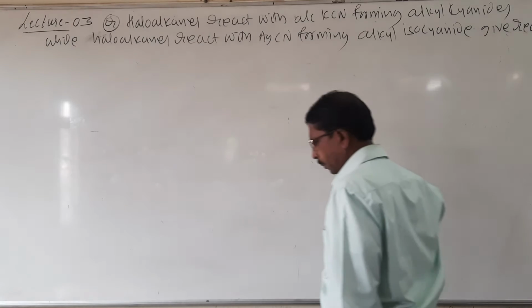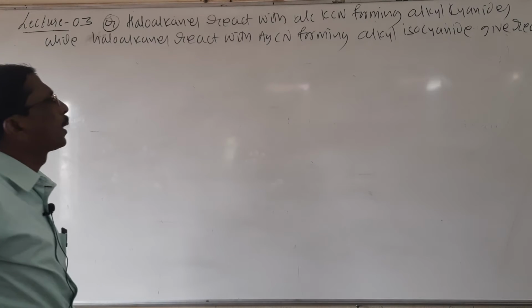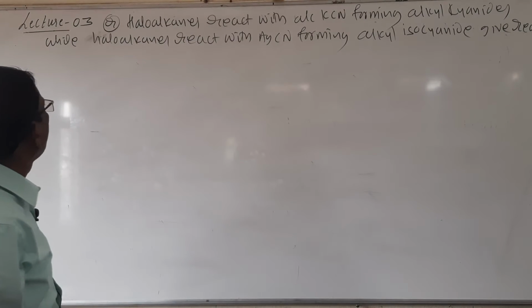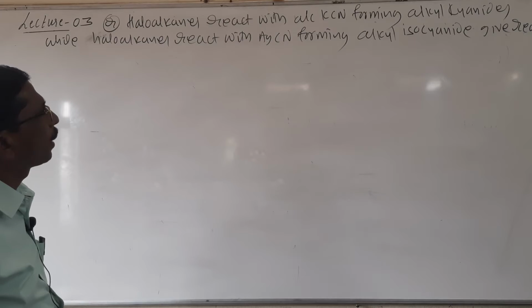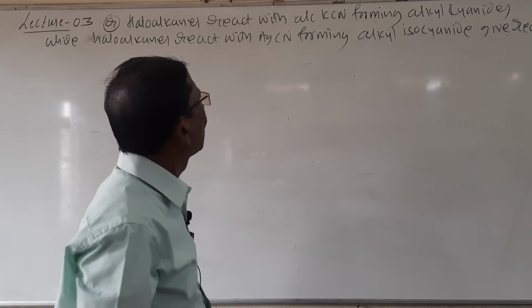Give reason. Haloalkanes react with alcoholic KCN forming alkyl cyanides, while haloalkanes react with AgCN forming alkyl isocyanide. Give reason or explain.